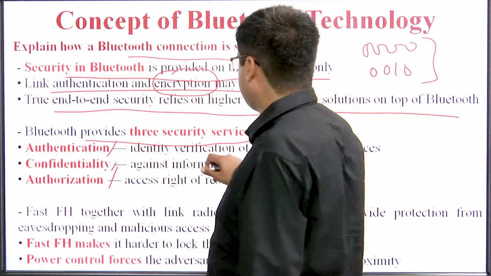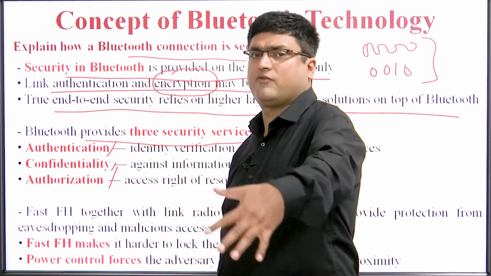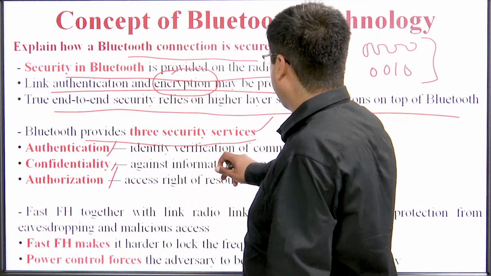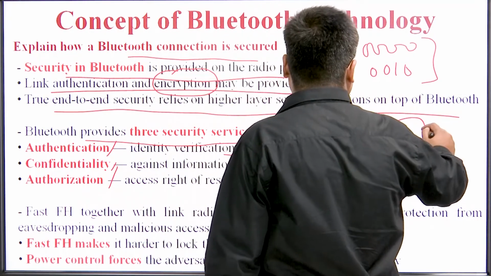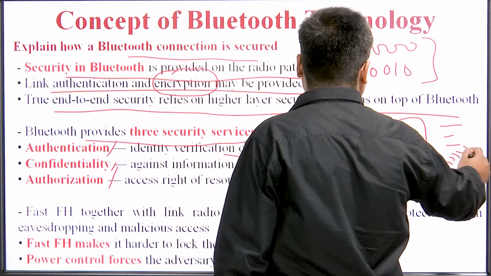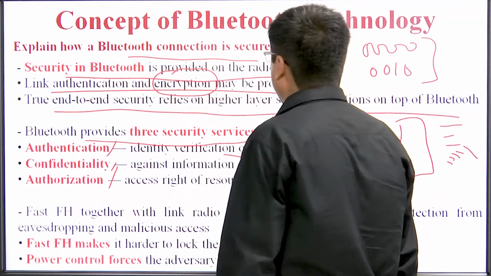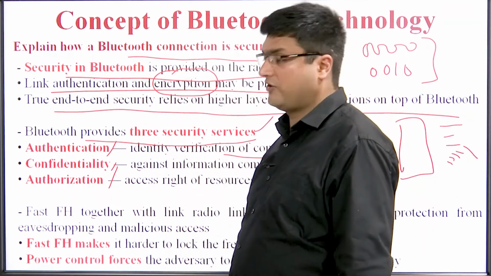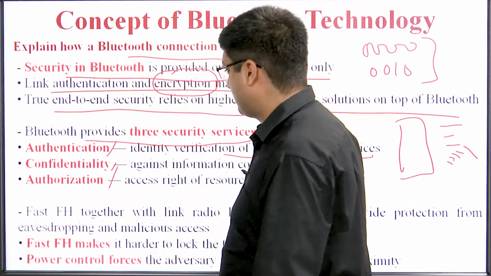So authentication means that we are verifying the Bluetooth device. That is, identification and verification of communicating devices. For example, if our mobile phone sees various types of Bluetooth devices, then for the particular Bluetooth device we need to connect to, we authenticate that particular device. Without authentication, we cannot use the device.